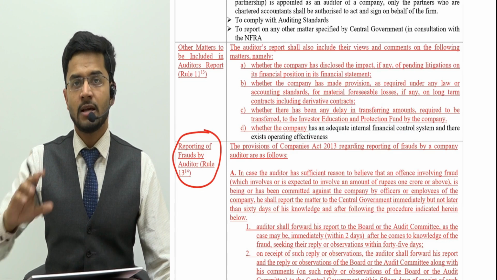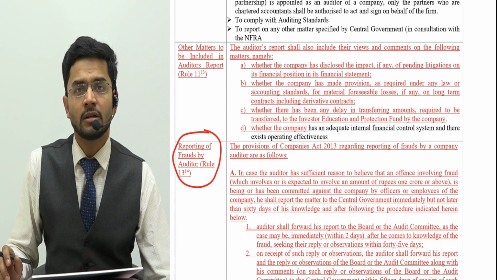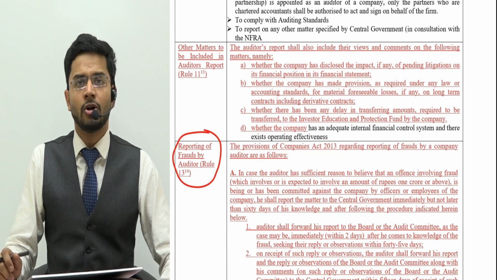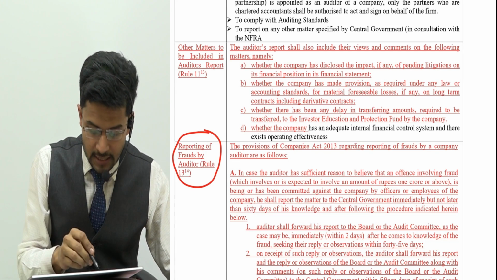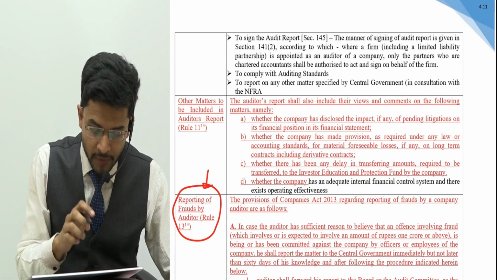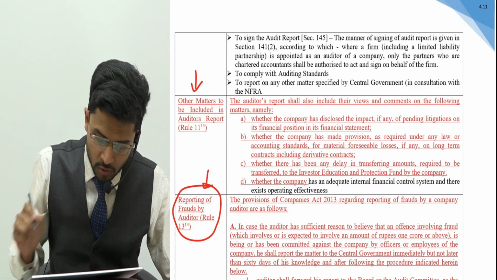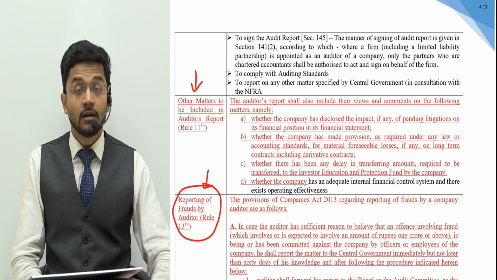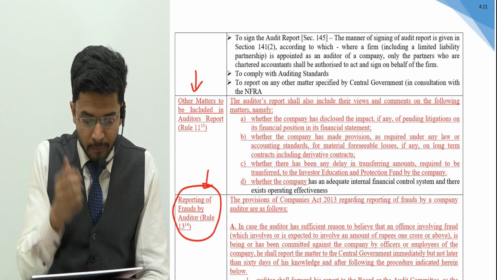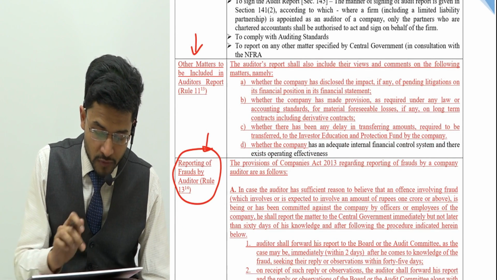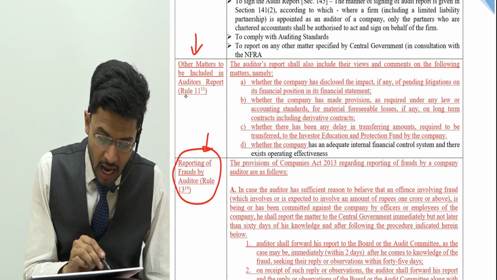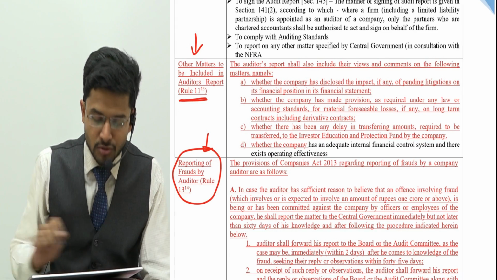If there's some fraud which is happening in the company, what should be the auditor's responsibility with respect to that fraud? I have covered this section over here in great detail, but before coming to this section, I would like to first discuss the prior amendment which has been done, or the introduction of one more rule by the Institute. Other matters to be included in the auditor's report.